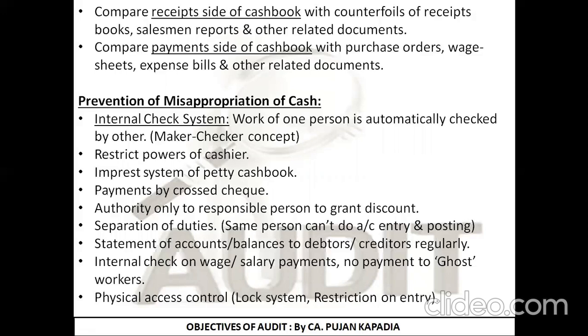What is it? When we prepare a petty cash book for day-to-day expenses, we prepare it on an imprest system, under which a fixed amount is given to the petty cashier at the beginning of the month. Every month he is provided only the amount needed to restore that balance. For example, I have decided the amount to be given to the petty cashier every month is 5,000 rupees. In April, I provided him 5,000 rupees. During the month, he incurs expenditure of 3,500, so he has a balance of 1,500 rupees.